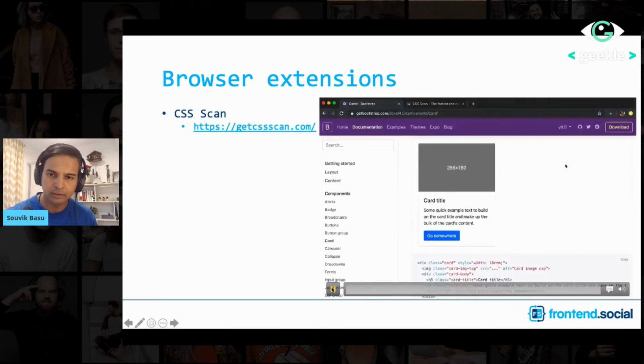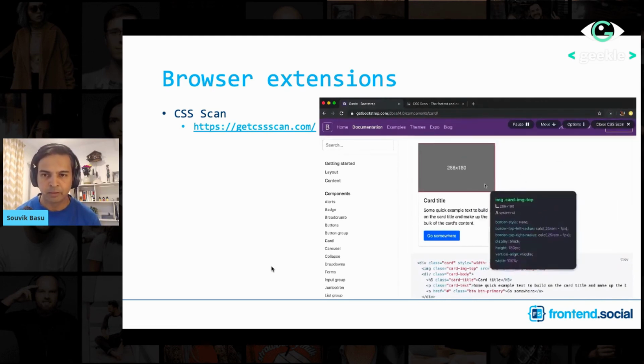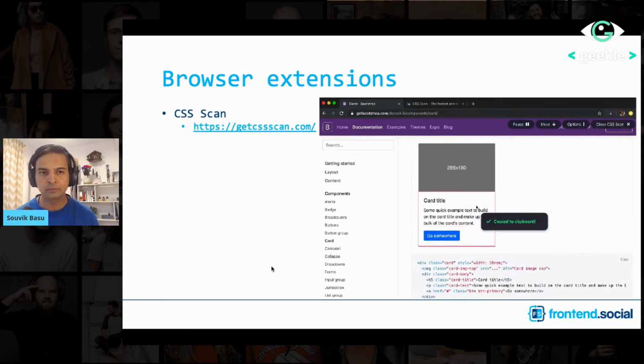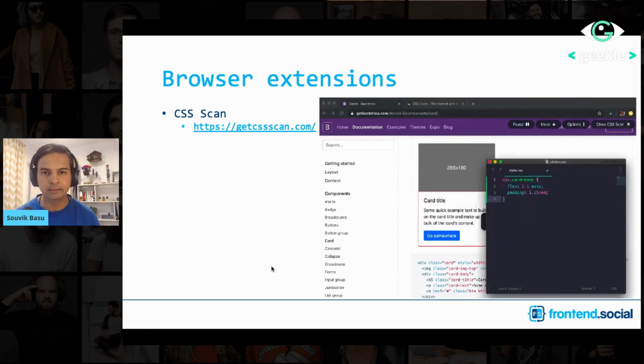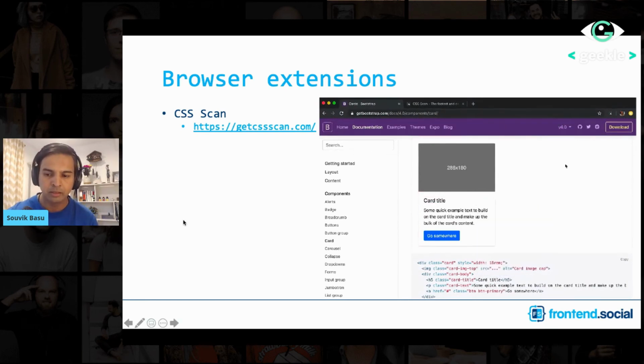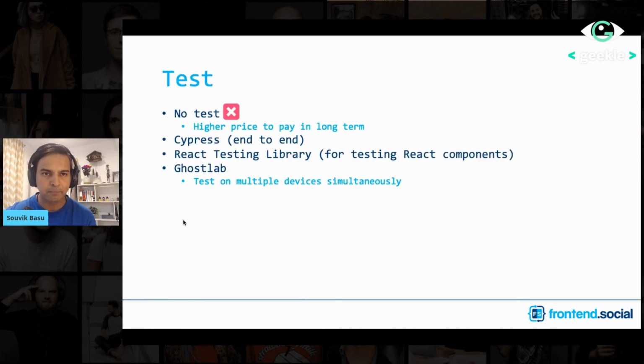We always have been doing inspect element on the browser dev tool, and then trying to see the style statements. Instead of that, a tool like CSS Scan is something very intuitive and useful to use. Then there is also React Sight that can give you a good component hierarchy of your application.